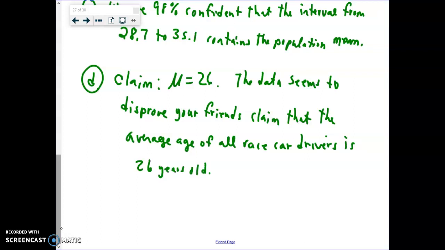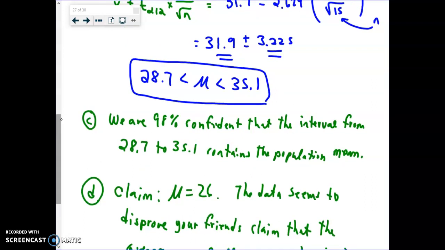As long as we followed everything and did everything correctly, it just doesn't seem like, according to our interval, that his claim is correct. And now we're done with example 2.